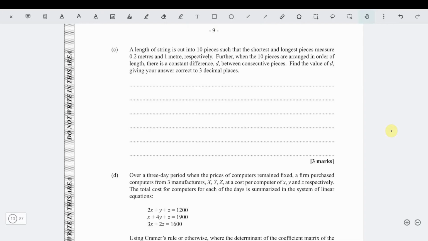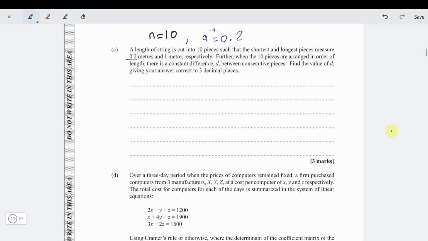Alright, part C. Part C says a length of a string is cut into 10 pieces such that the shortest and the longest piece measure 0.2 and 1 meter respectively. So it's cut into 10 pieces. So that means that we can always write down what they're giving us so far. N is equal to 10. And they told us that the first piece, A, is 0.2. And they told us that the 10th piece, you can call that T10, is 1 meter.